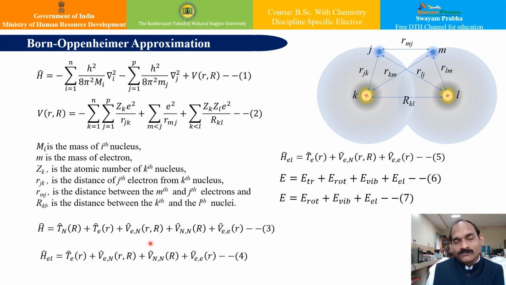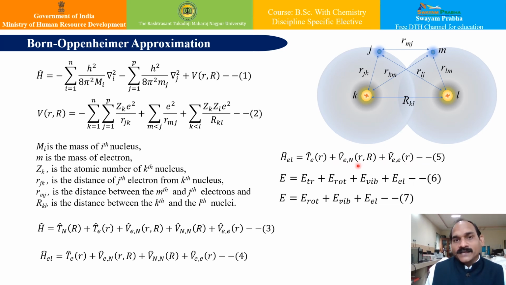And therefore if I neglect it, my Hamiltonian for the electronic part can be given by equation number 5, isn't it? So the kinetic energy of the electronic part, then this potential energy part, and then the interelectronic part.